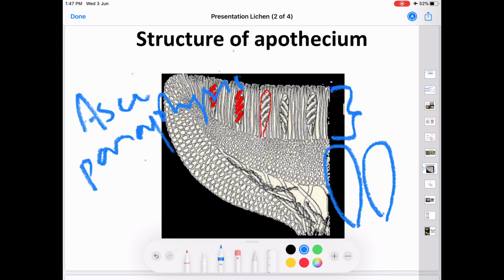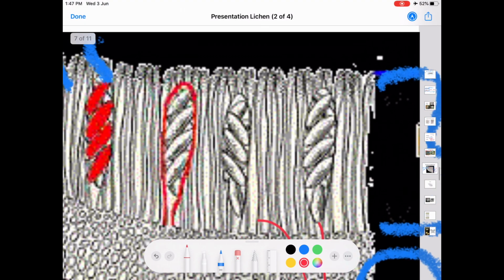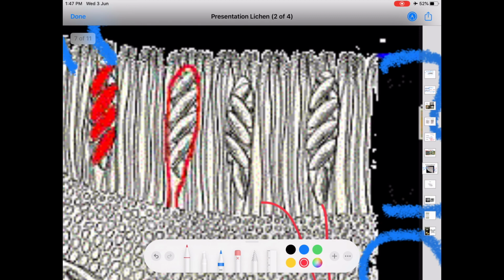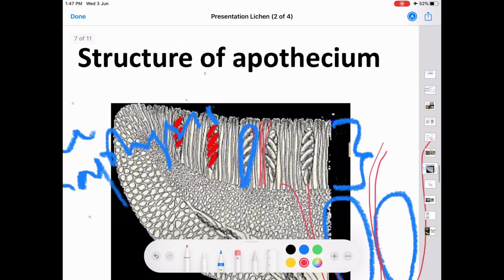And these club-shaped asci will be intermingled with the paraphyses. You can see here, this is the asci and these are the paraphyses.